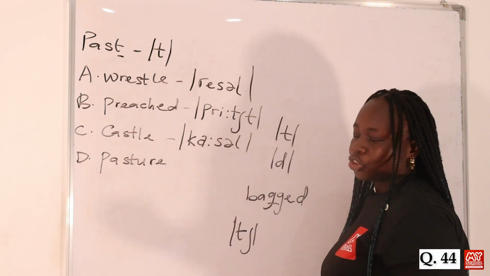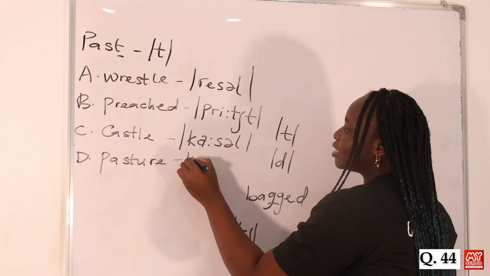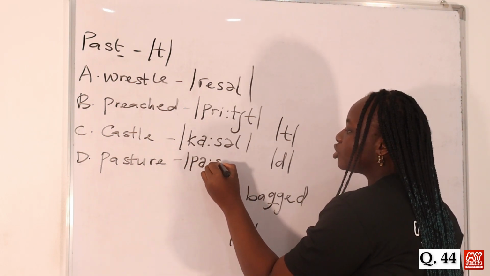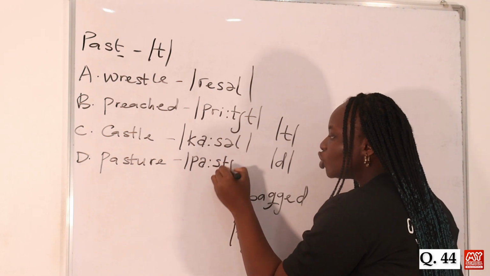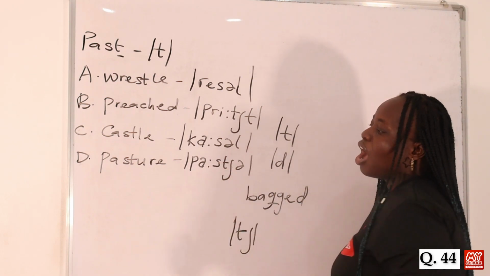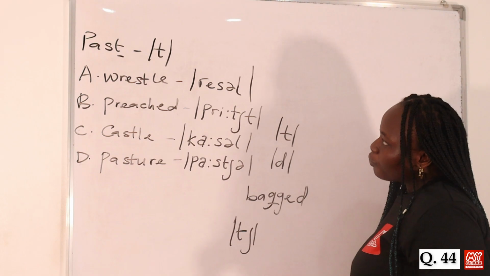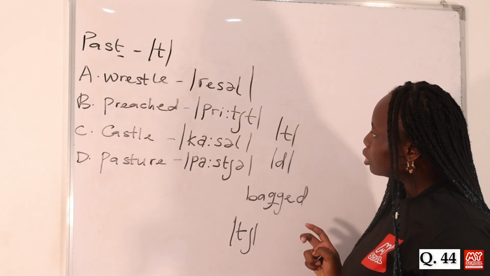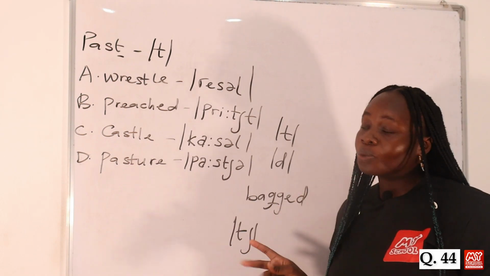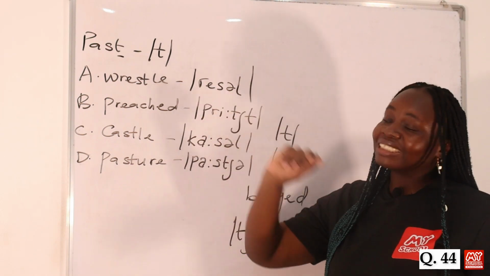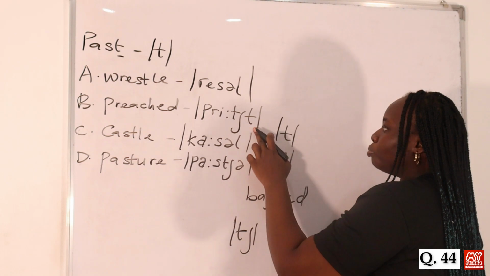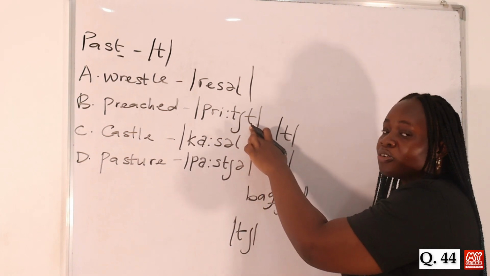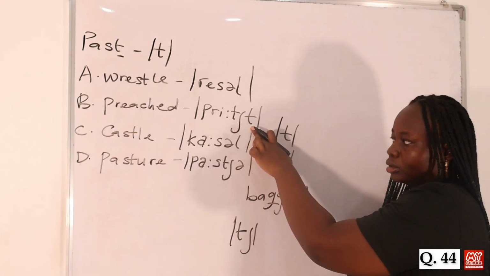Then for the word pasture, it's transcribed as pass. Then you have the ch sound, and then you have this pasture. So from this transcription, we can see that the only option that has that sound is the option B, where we have the morpheme t and not d.